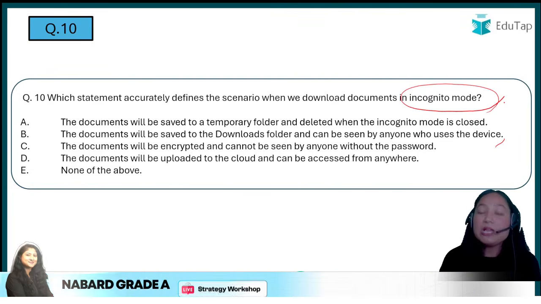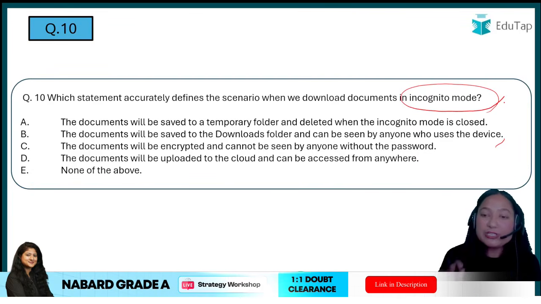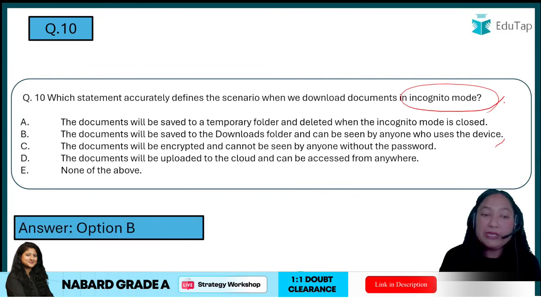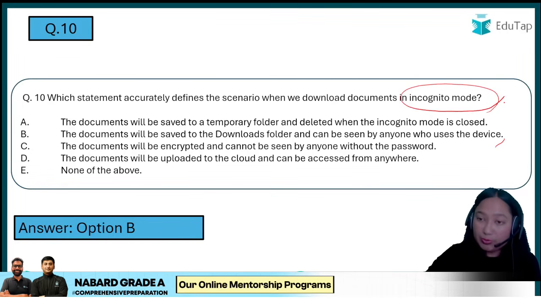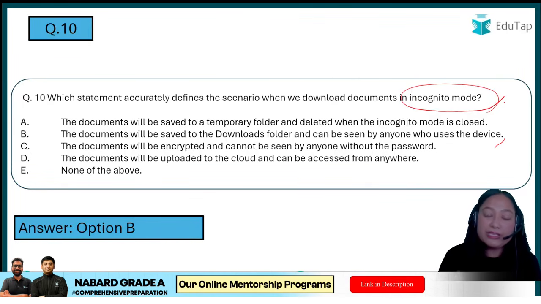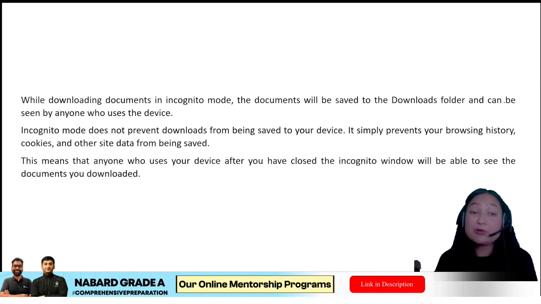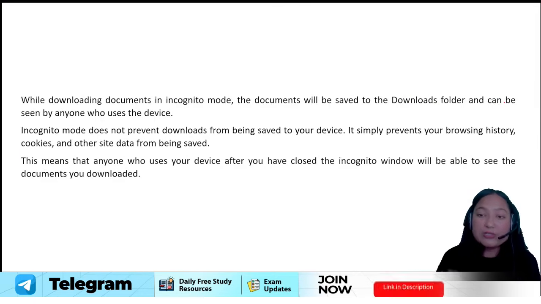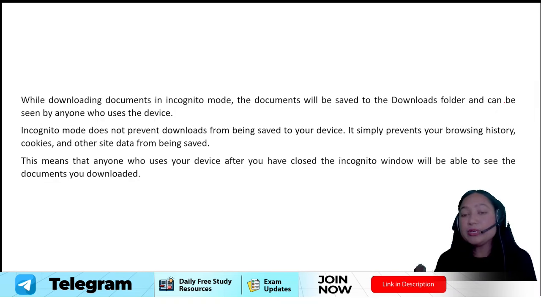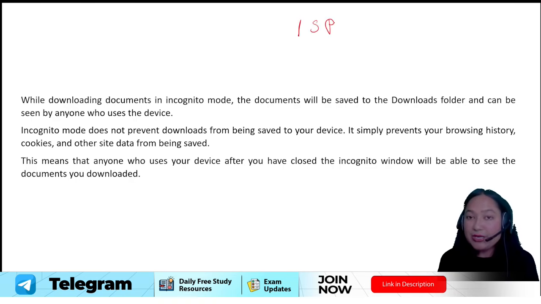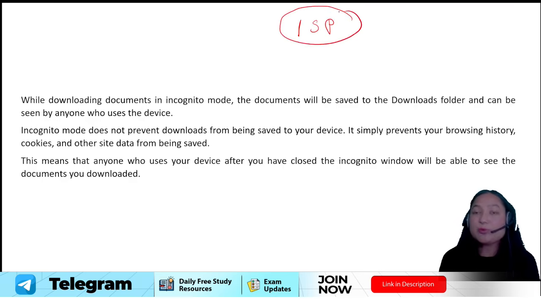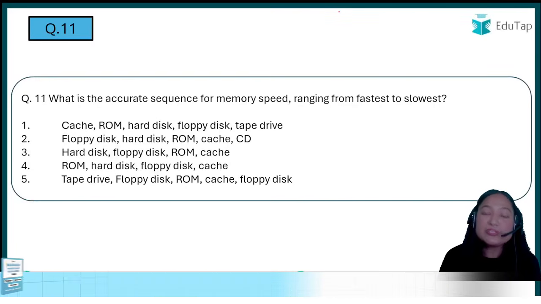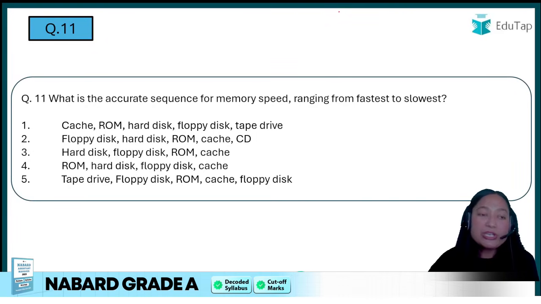None of the above. I have already given the explanation, so if you have answered option number B, that is absolutely correct. Otherwise, you need to prepare the internet safety topic very carefully, because questions have been asked from this again and again. Okay, so I have explained what incognito mode hides and what incognito mode doesn't hide. Even if you visit any website, your history might not be recorded, but your internet service provider can access your computer history. Alright, question number 11.